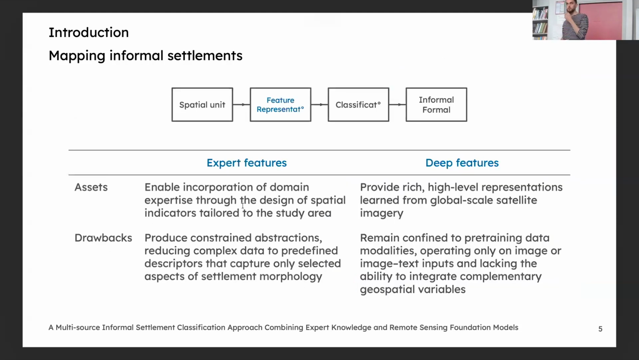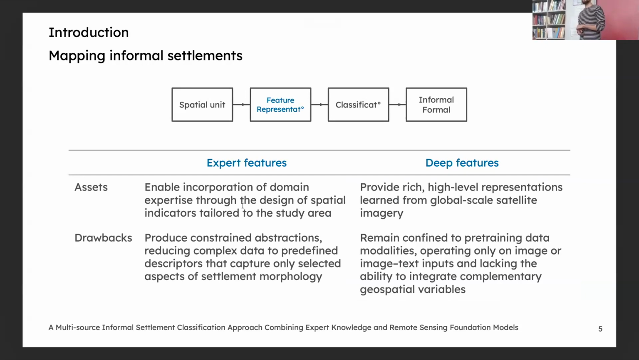So we can use expert features or deep features. The expert features are rule-based features that we define based on our knowledge of informal settlements and our knowledge of the study area, but they remain simplified to a set of rules that we defined. So they may not capture all the complexity of all of the available geospatial data.